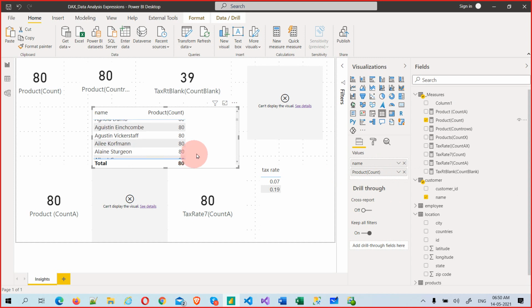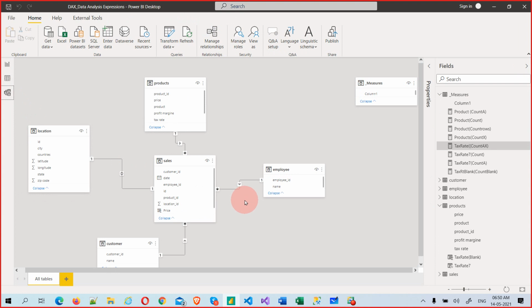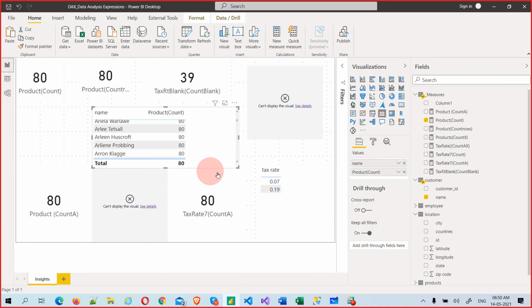See, again it's coming 88 only. Don't have a relationship, I don't know. But we will come to know a little bit more in the measures, what exactly is meant by revenue or profit or anything else, then you will understand much better. The count will be something different, but okay.